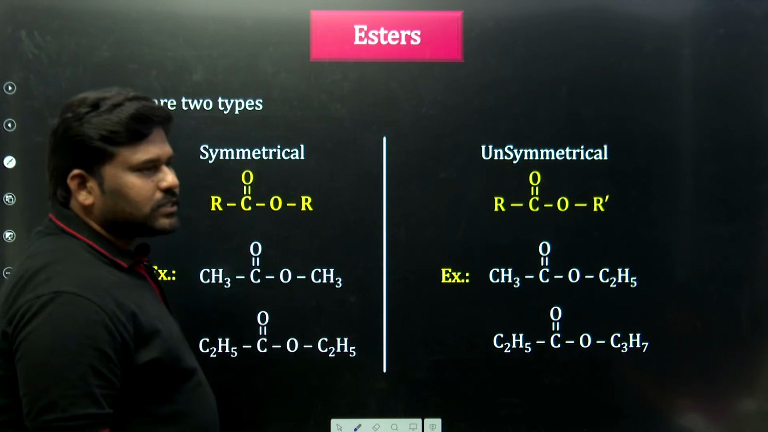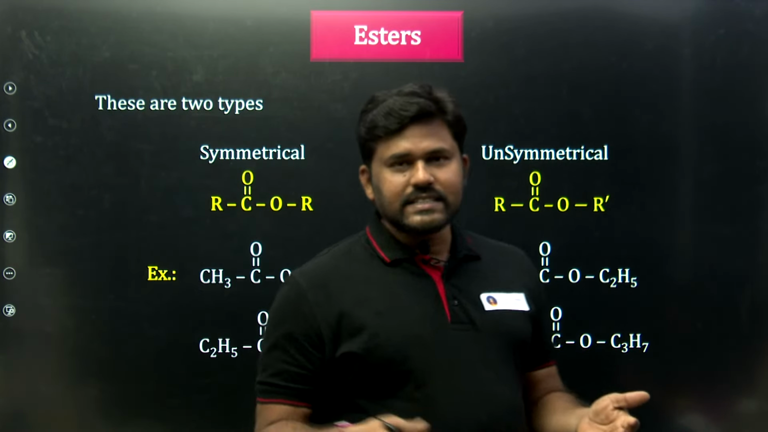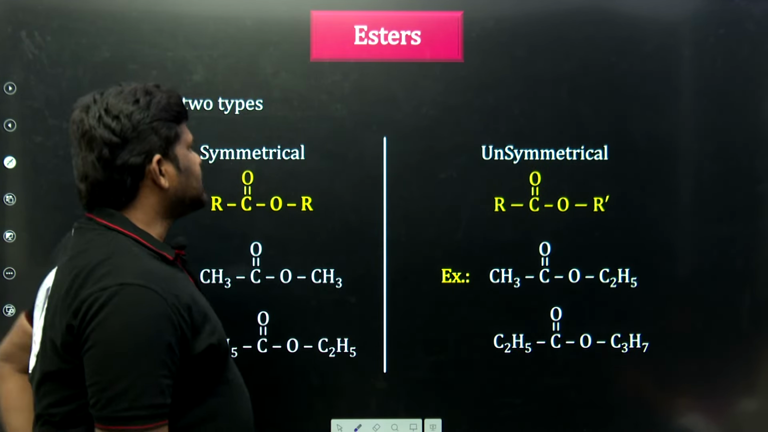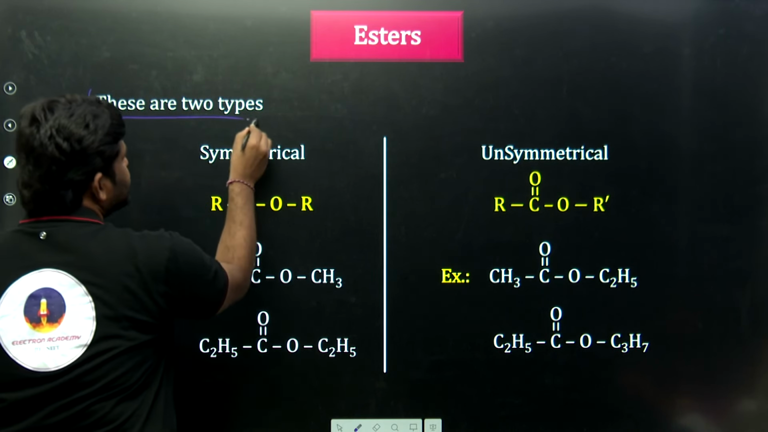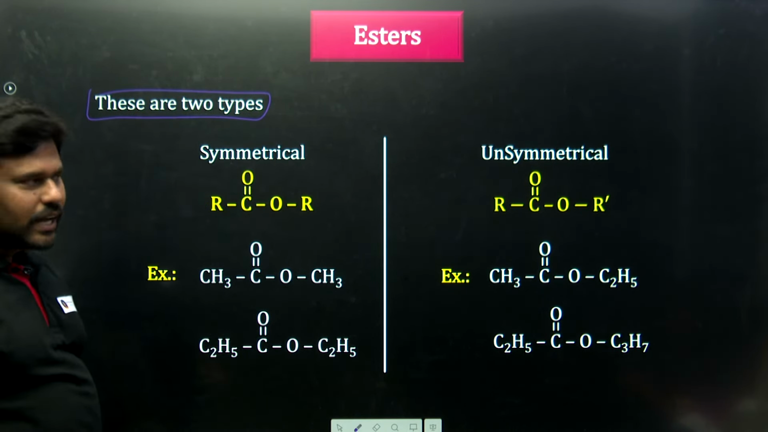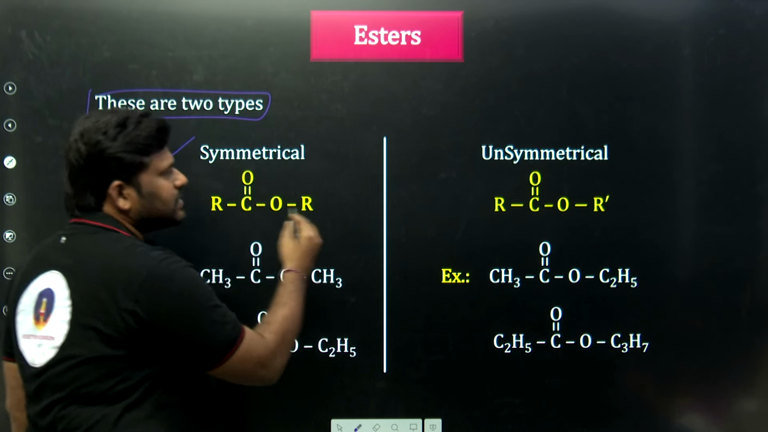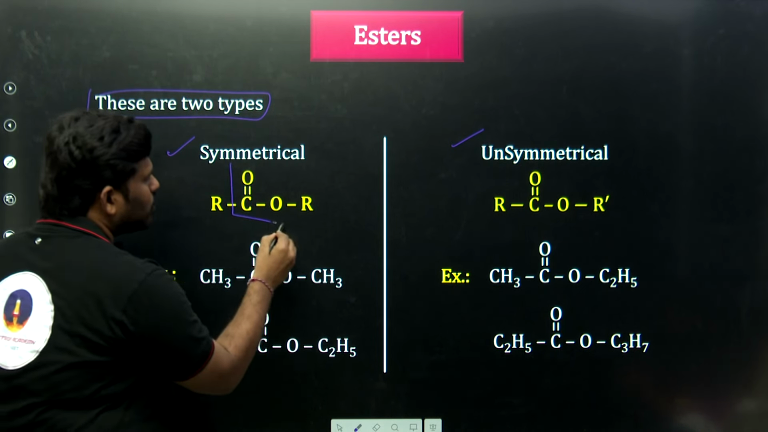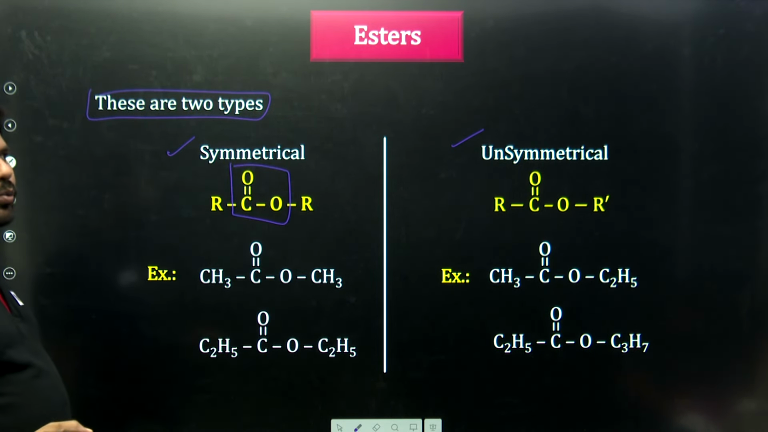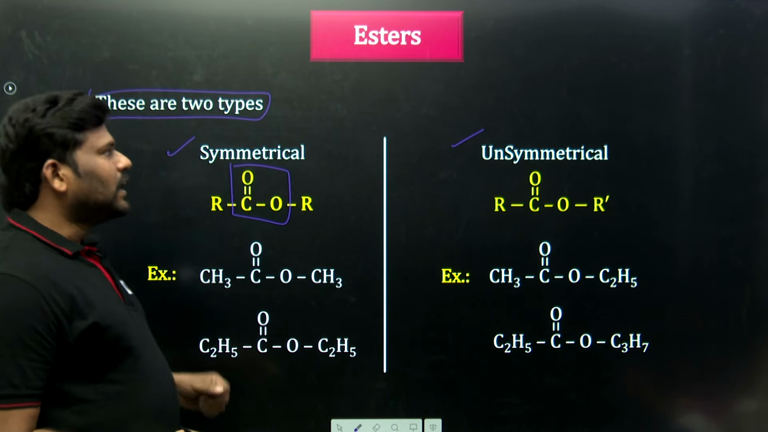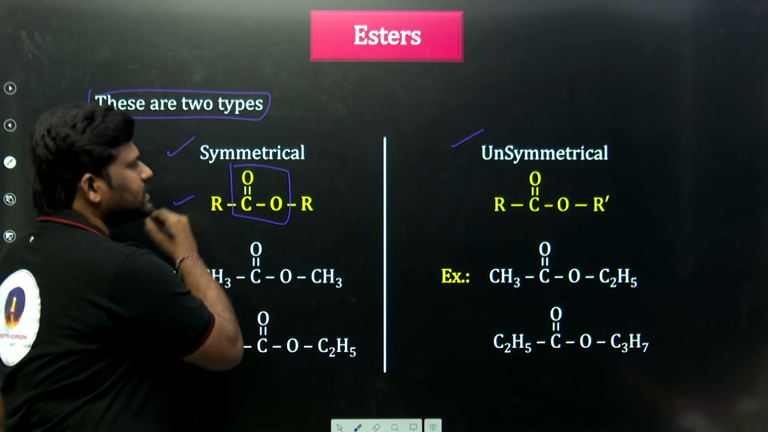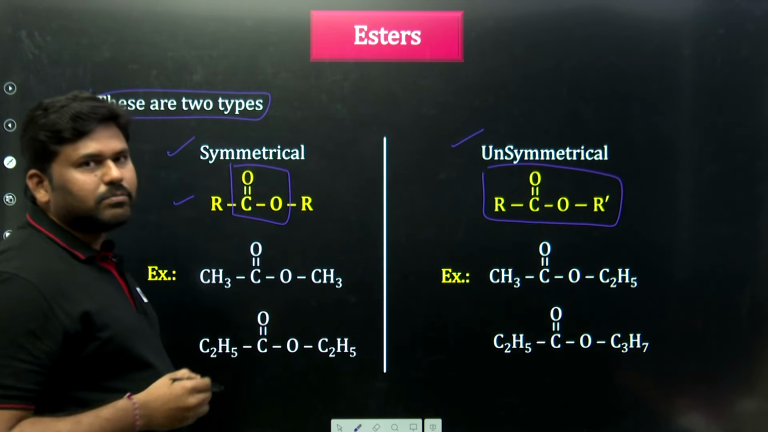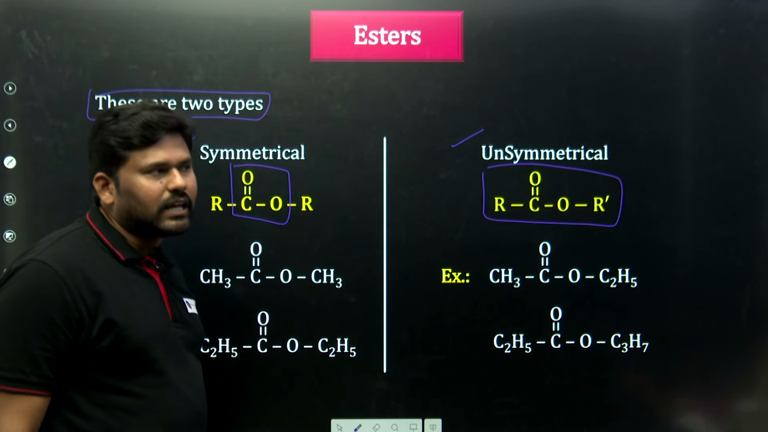Next one, esters. Acids and esters are almost similar, just H and R is the difference. So next one will be esters. Sir, what are the esters? Esters are two types: symmetrical esters and unsymmetrical esters. Sir, what is the formula for symmetrical ester? Here the COO group is there, the C double bond O group is there. So this is called ester. R C double bond O R is called symmetrical. R C double bond O R dash is called unsymmetrical. Here R is equal to R, there R is not equal to R.